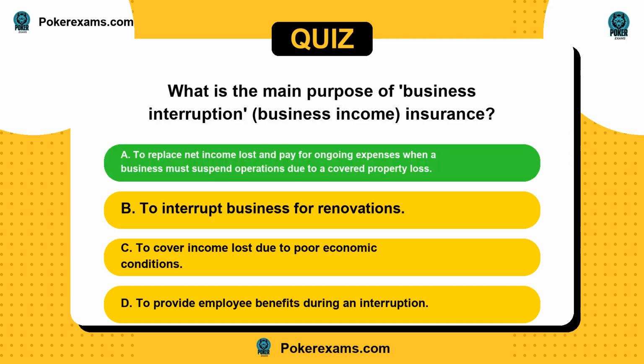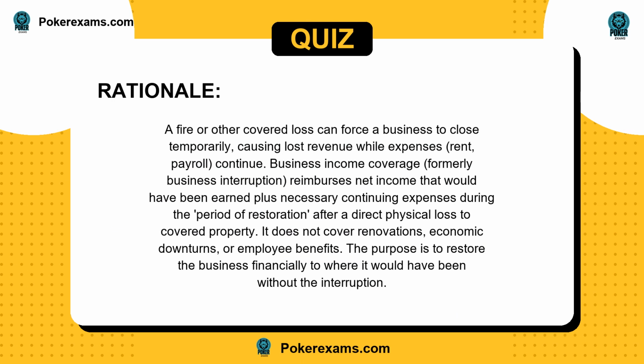The answer is A. A fire or other covered loss can force a business to close temporarily, causing lost revenue while expenses, rent, payroll, continue. Business income coverage, formerly business interruption, reimburses net income that would have been earned plus necessary continuing expenses during the period of restoration after a direct physical loss to covered property. It does not cover renovations, economic downturns, or employee benefits. The purpose is to restore the business financially to where it would have been without the interruption.